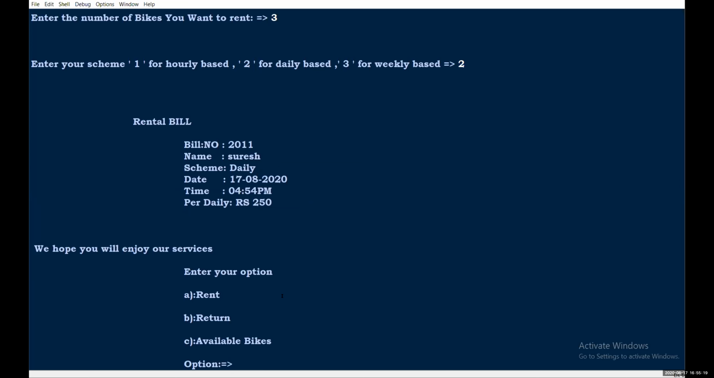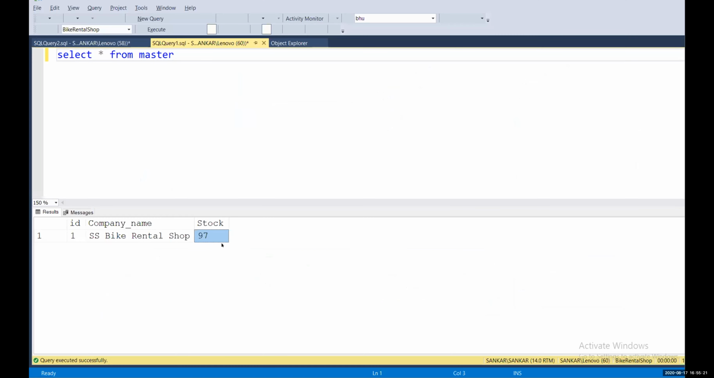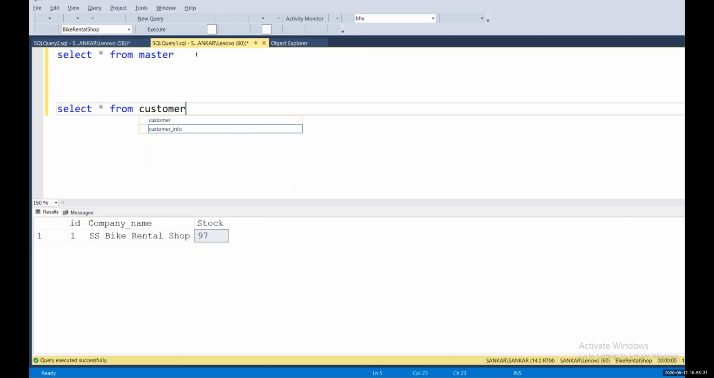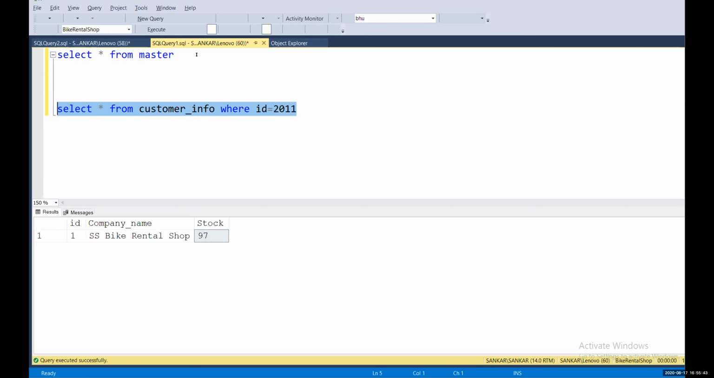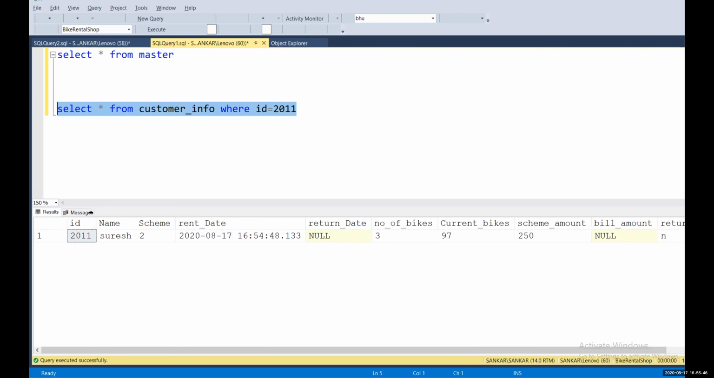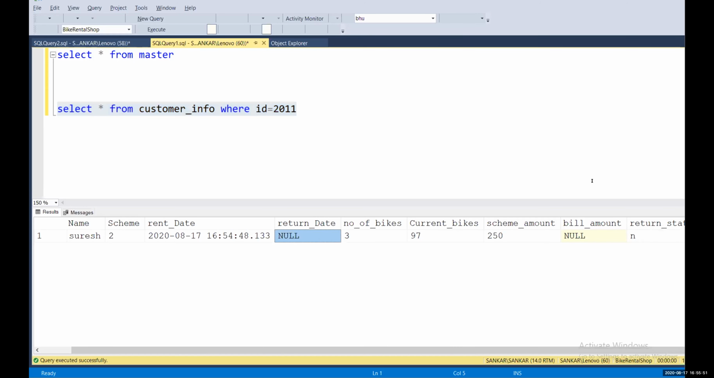Okay, then now I'm gonna check my customer info. Select star from customer underscore info. Then my bill number is 2011. So there I get that. The name is Suresh, scheme is 2, rental date, and return date is null, and bill amount is null, and return status is N. Okay.